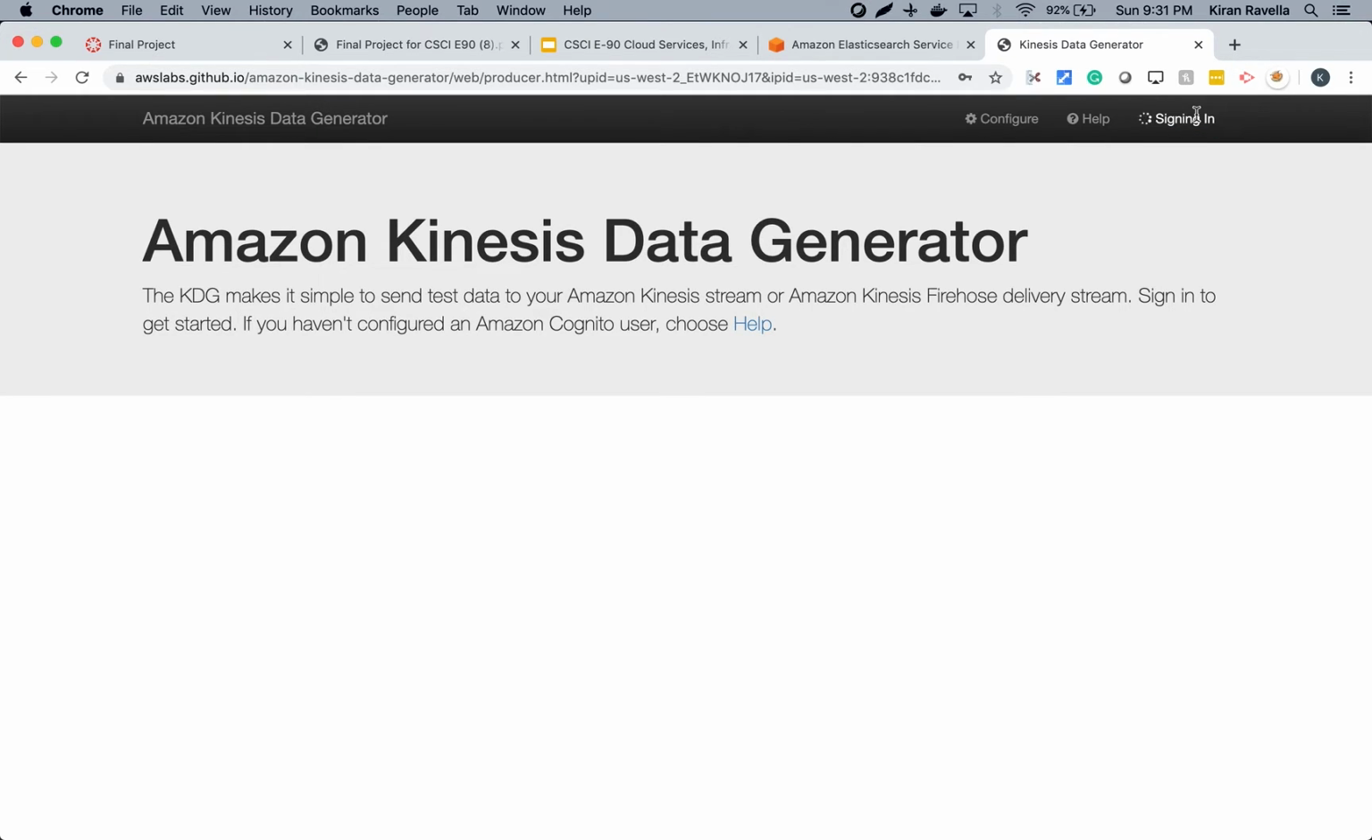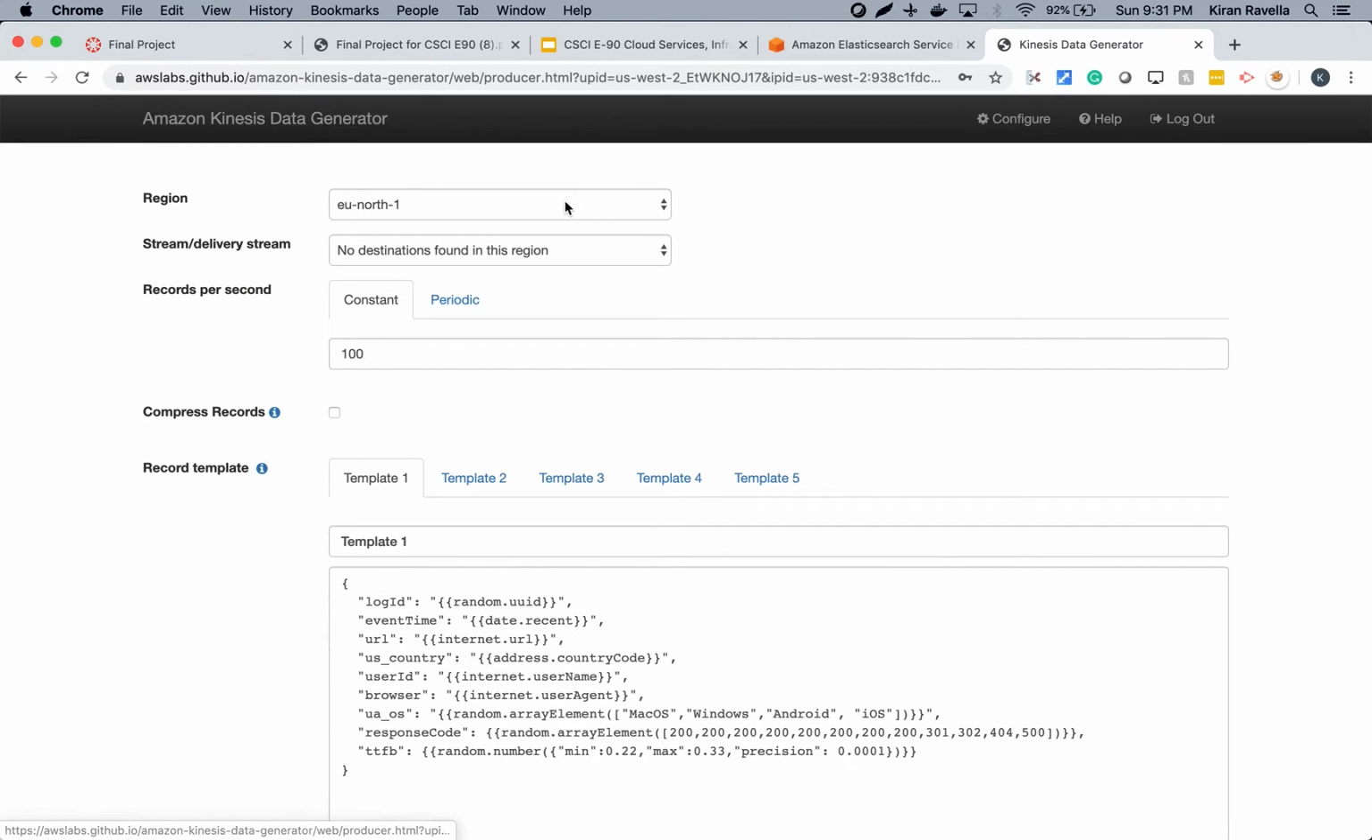Once you sign in, you have to pick the region. The Kinesis data generator only works in US West 2, the Oregon region. So everything that we created as part of the Terraform is actually provisioned in US West 2. The Terraform scripts only work for that region. It won't work for US East.